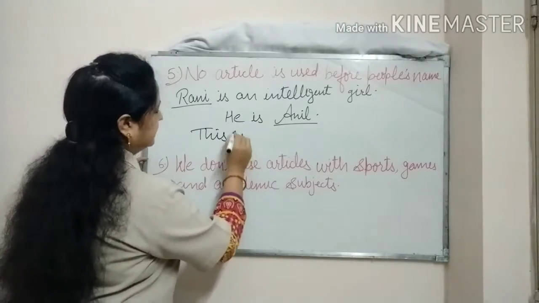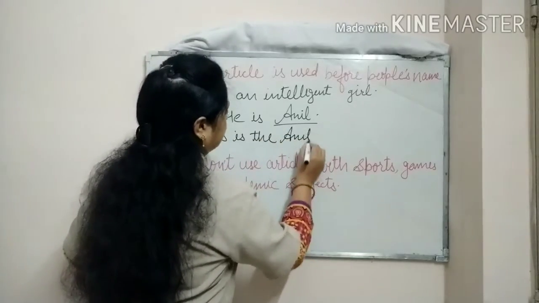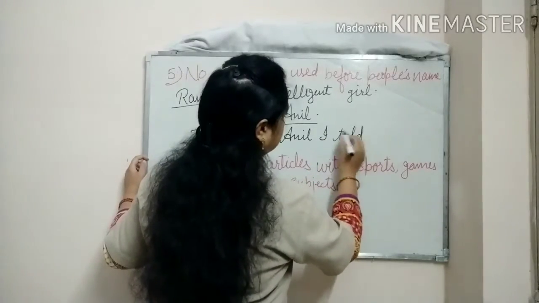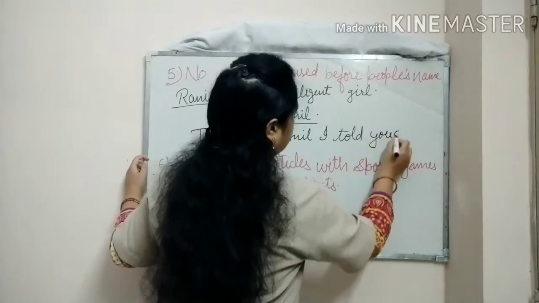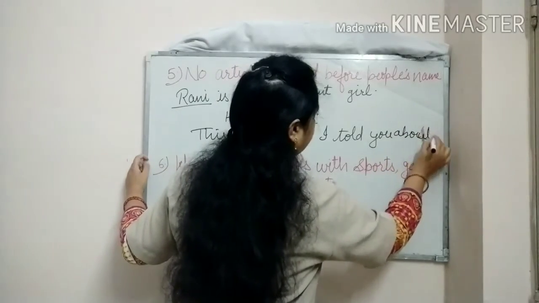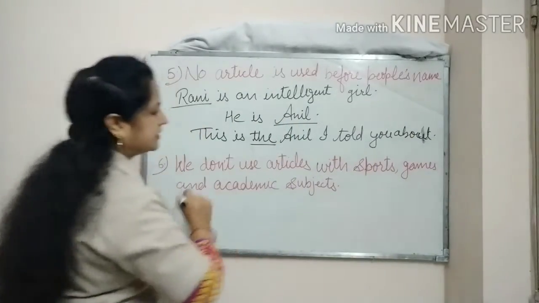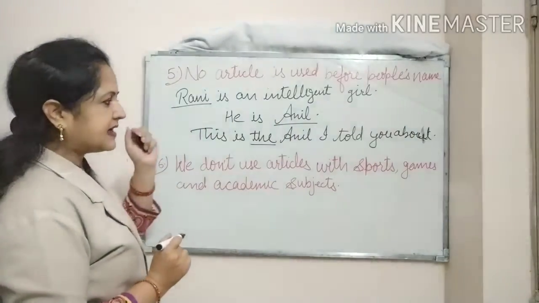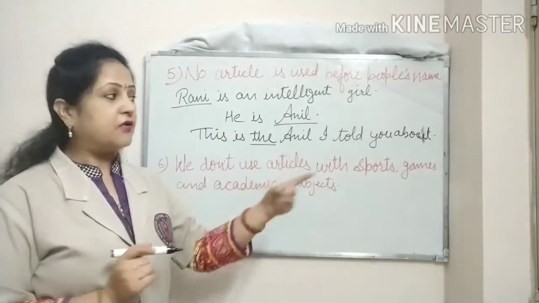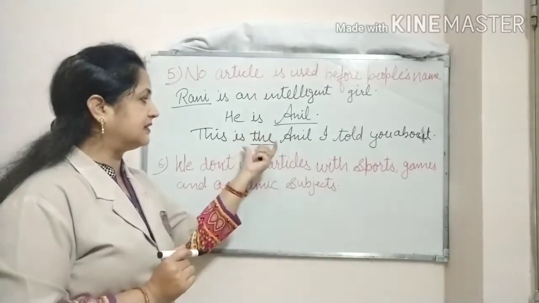This is the Anil I told you about. So here you can see that before writing Anil, I use the article the. Why? Because I just want to refer to that particular Anil about whom I am talking here. So that's why I used the here.